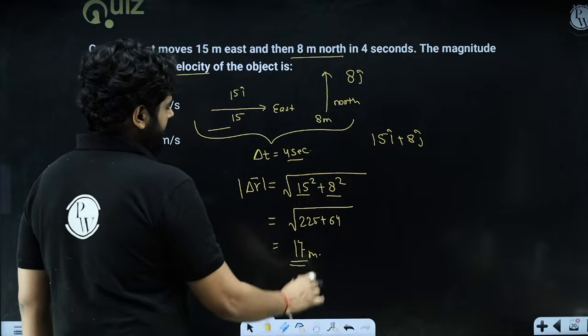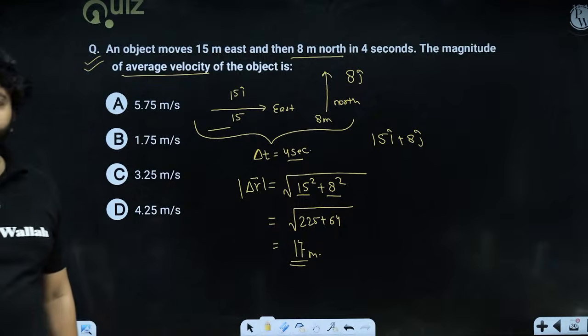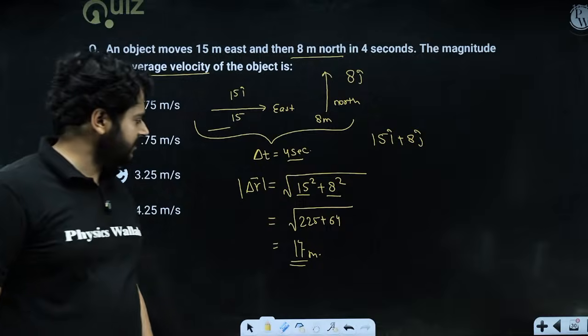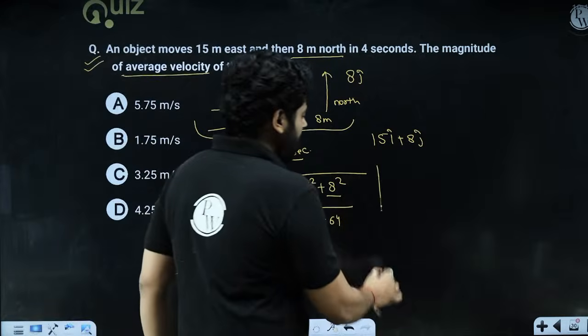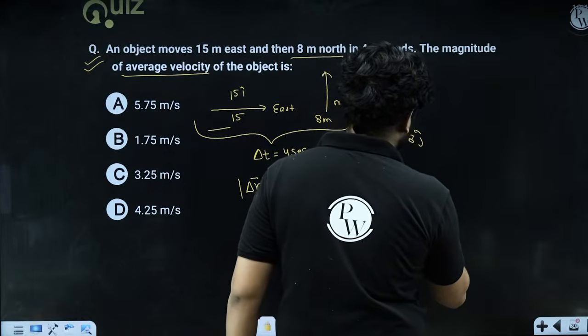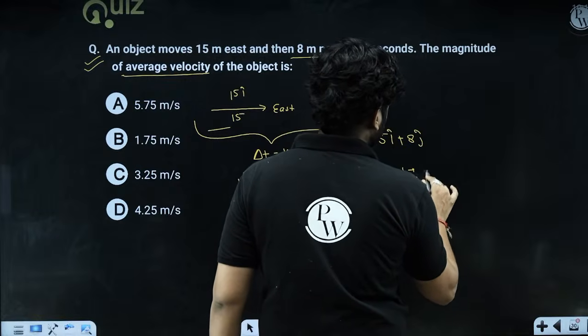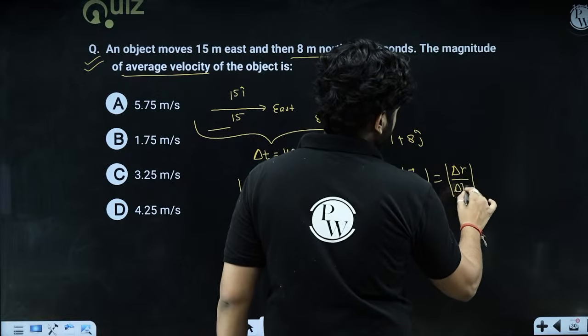I believe it is correct. So I hope the idea is very, very clear. So the displacement in this situation is going to be 17 meters, right? And the displacement you are getting in 4 seconds. So the time involved is 4 seconds. So what will be the velocity magnitude? Magnitude of average velocity is going to be delta r upon delta t, right?